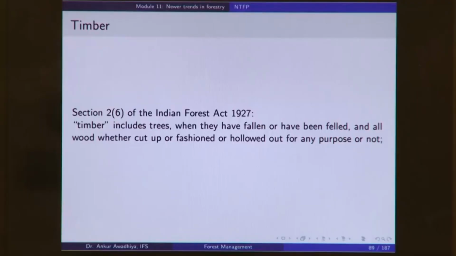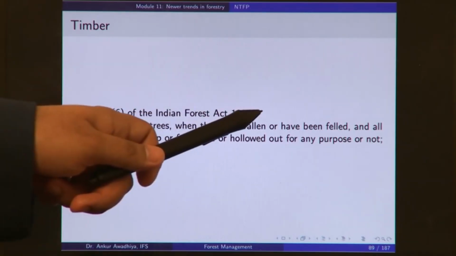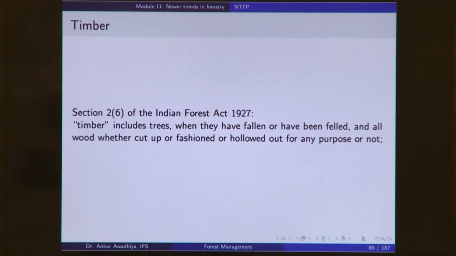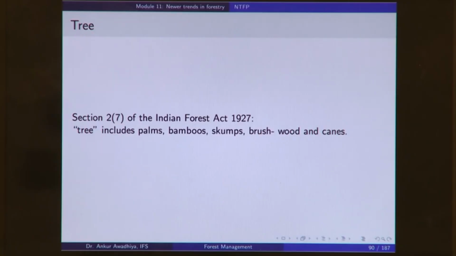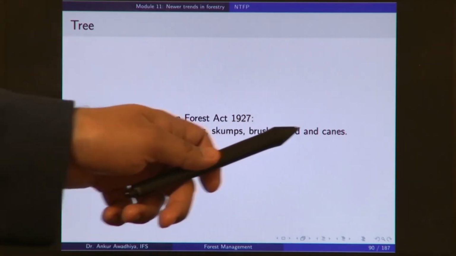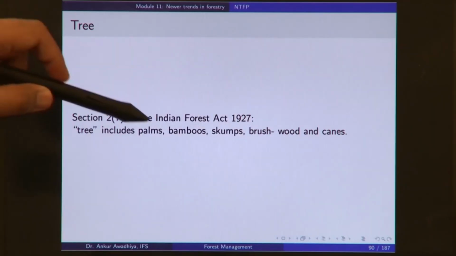So, all of this is timber, and when you subtract timber from the forest produce, you get the non-timber forest produce. Now, when you say trees when they have fallen or have been felled, how do you define a tree? At what stage do you call it a tree? Section 2(7) of the Indian Forest Act defines a tree as: tree includes palms, bamboos, stumps, brushwood and cane.